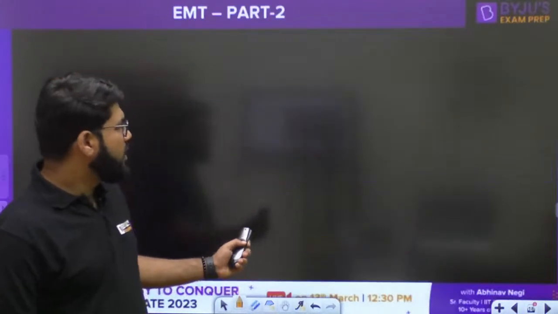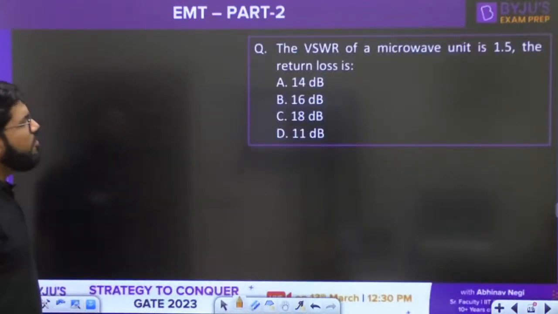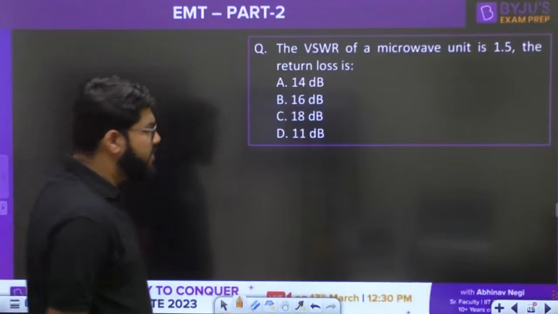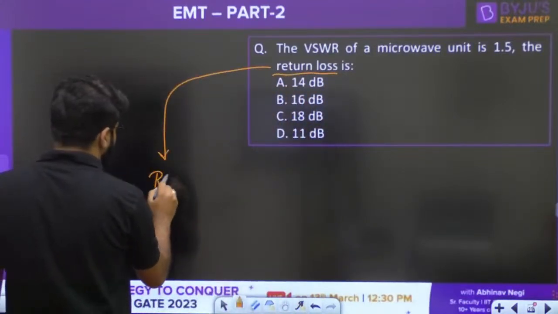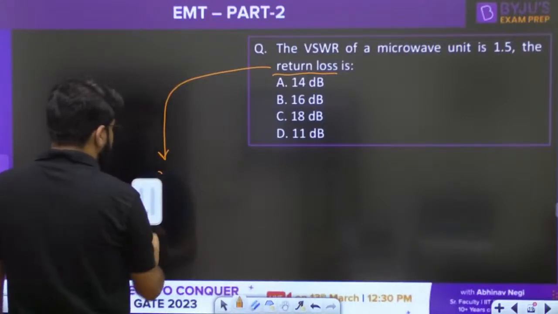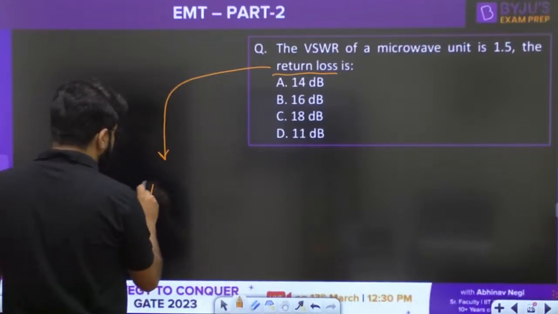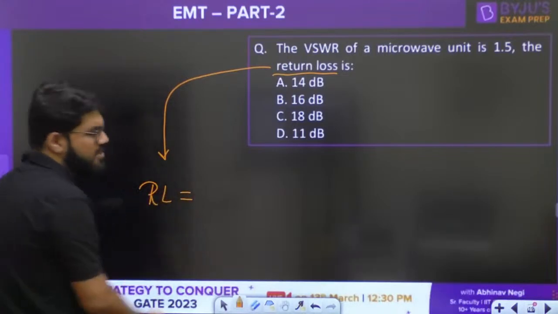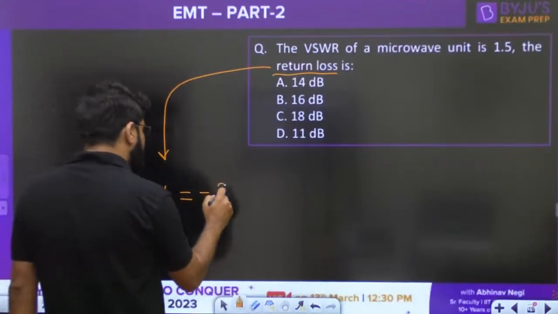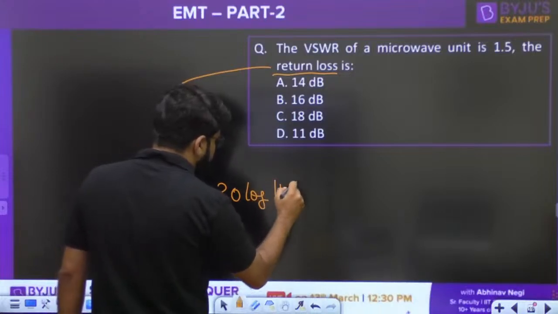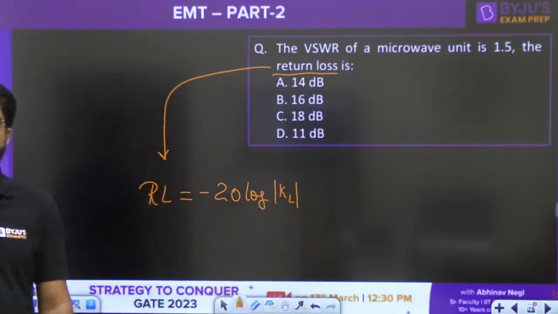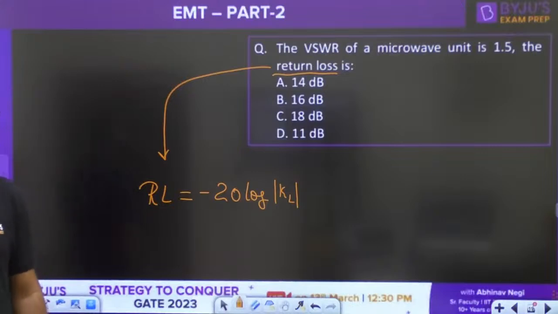Okay, moving ahead to the next question. VSWR of a microwave unit is 1.5. What is the return loss? What is the formula for return loss? The return loss is given by the formula minus 20 log of mod KL.